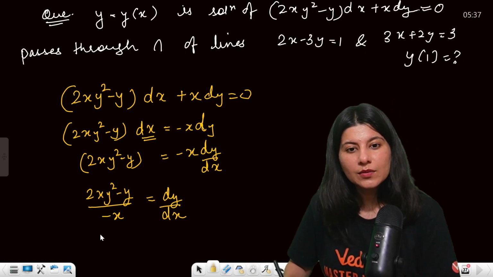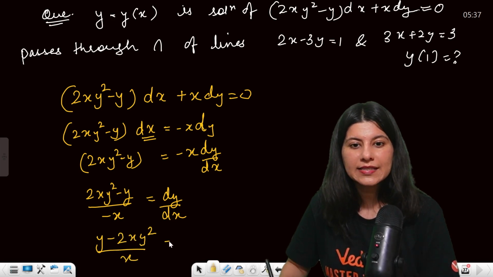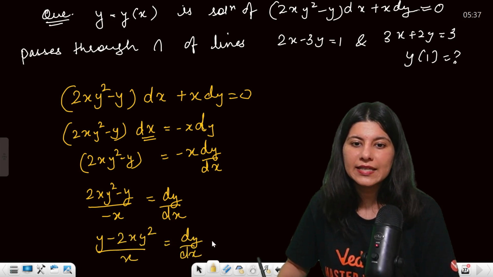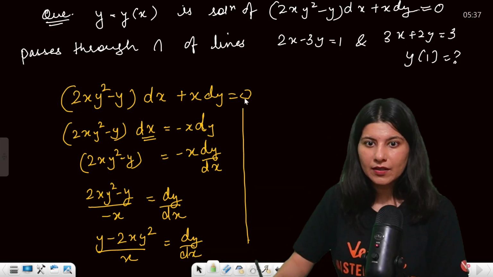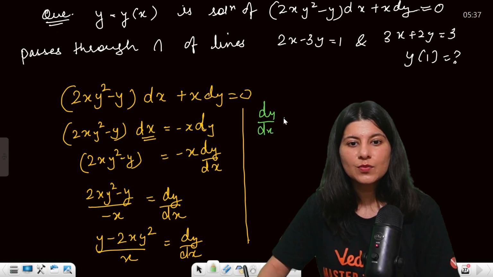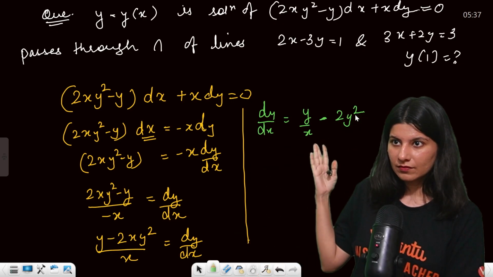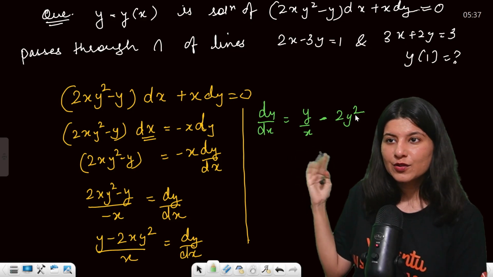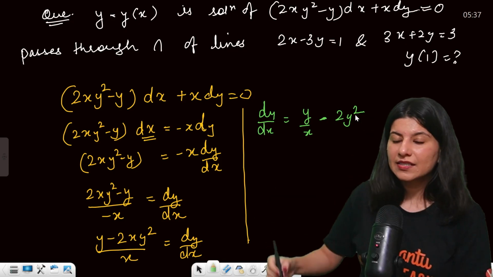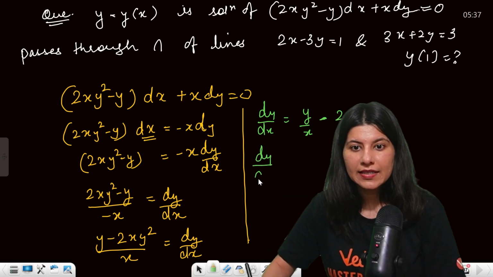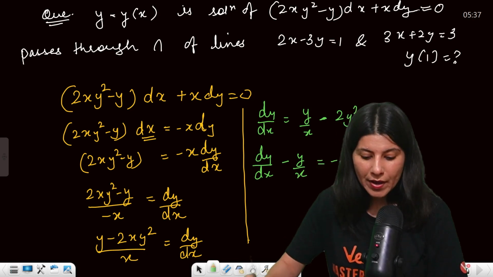Okay, and now this minus sign, if it goes up, y minus 2xy square upon x is equal to dy upon dx, guys. Okay, understand. Now separate it out. So your dy by dx is coming out as what? y by x minus 2y square. So dy by dx is coming out as y by x, minus 2y square. Now see, dy by dx minus y by x is equal to minus 2y square.